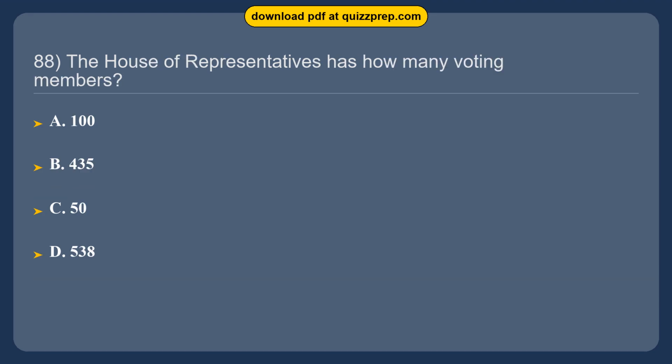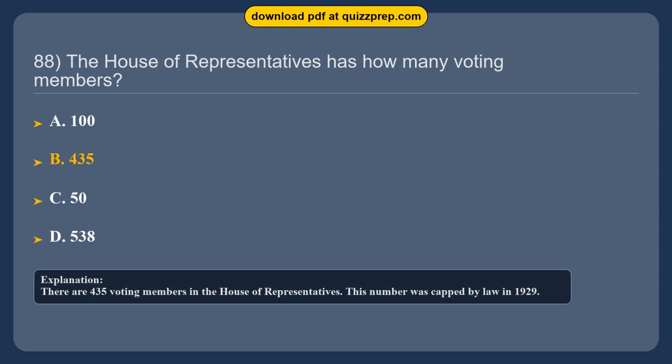Question 88. The House of Representatives has how many voting members? Option A, 100. Option B, 435. Option C, 50. Option D, 538. The correct answer is option B, 435. There are 435 voting members in the House of Representatives. This number was capped by law in 1929.